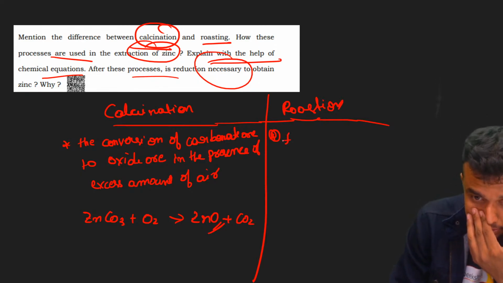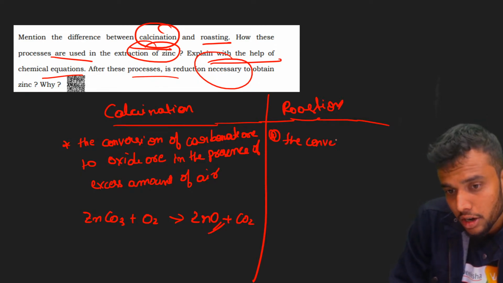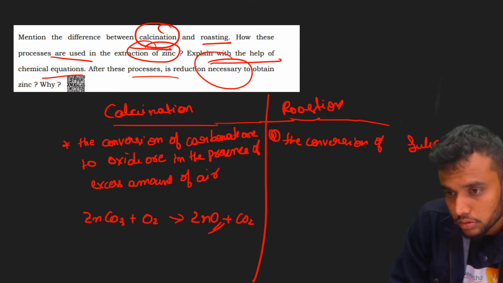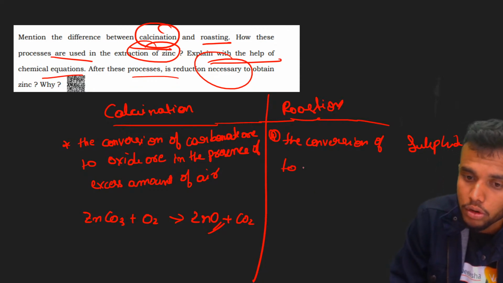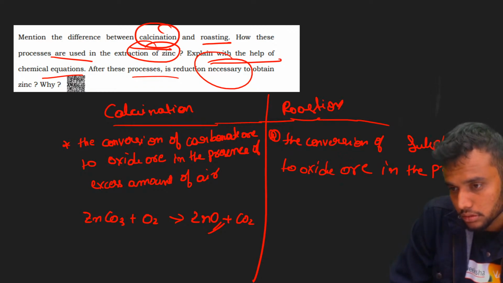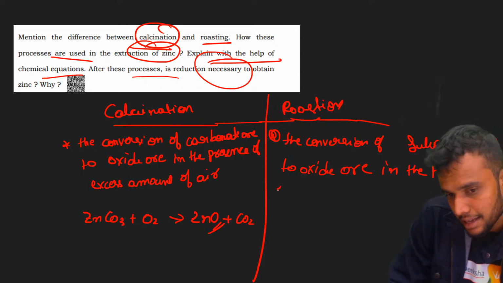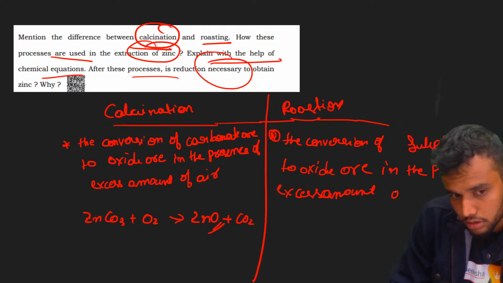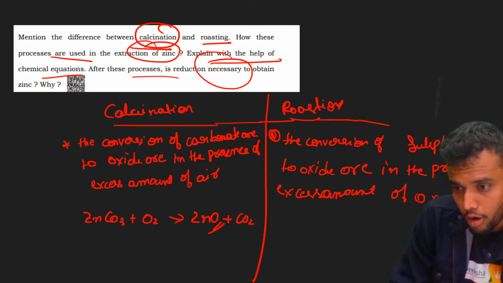What is roasting? The conversion of sulfide ores to oxide ore in the presence of excess amount of oxygen. Oh, I wrote wrong here.